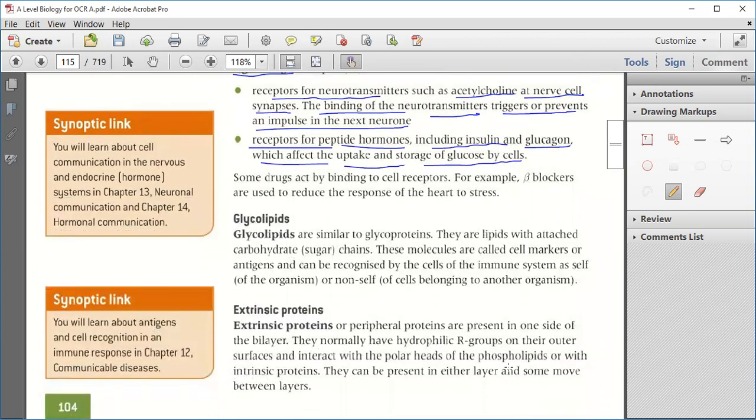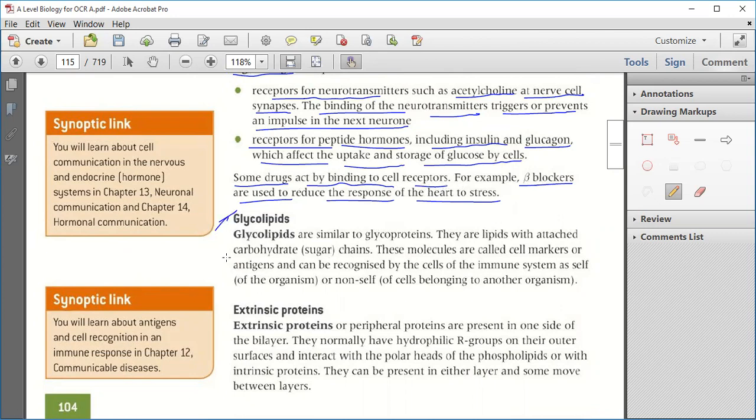Now, some drugs act by binding to cell receptors. For example, beta blockers are used to reduce the response of the heart to stress. Got it? Okay.